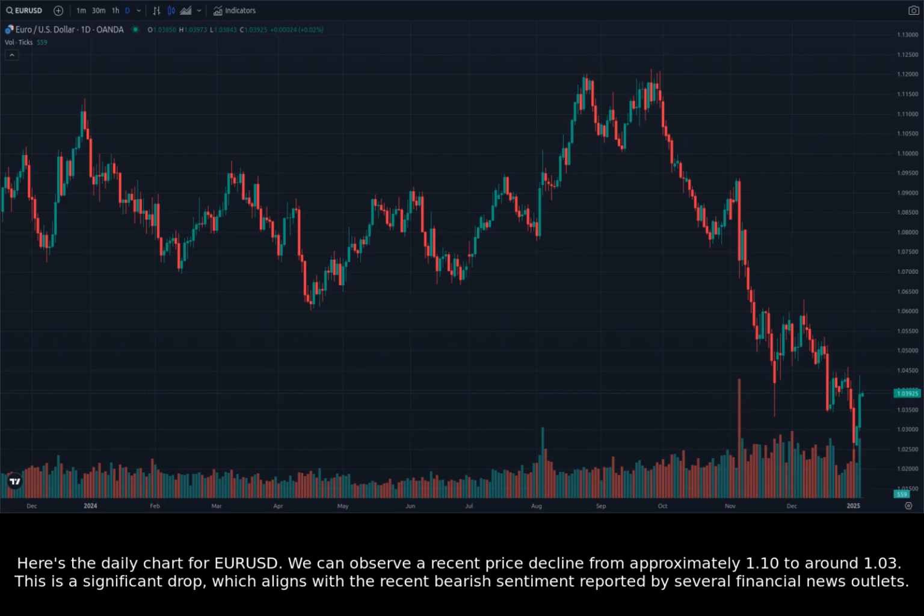Here's the daily chart for EURUSD. We can observe a recent price decline from approximately 1.10 to around 1.03. This is a significant drop, which aligns with the recent bearish sentiment reported by several financial news outlets.